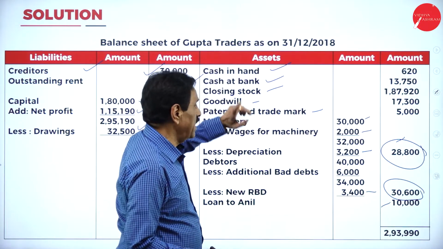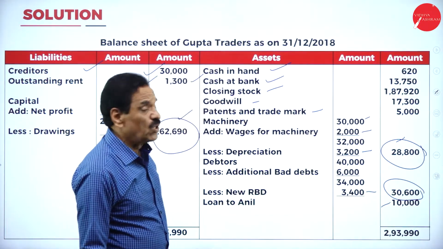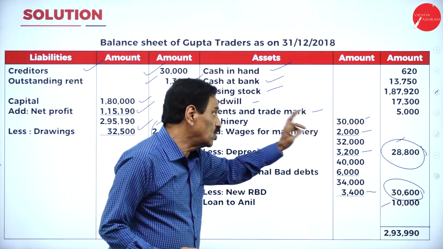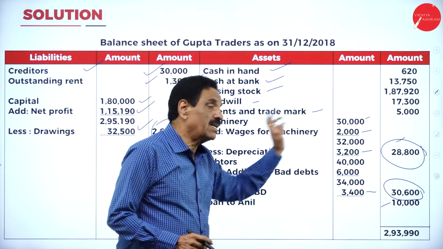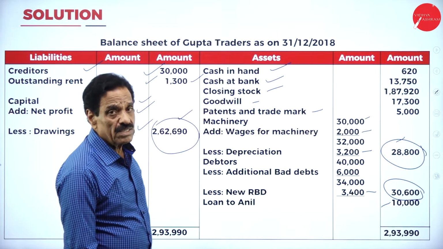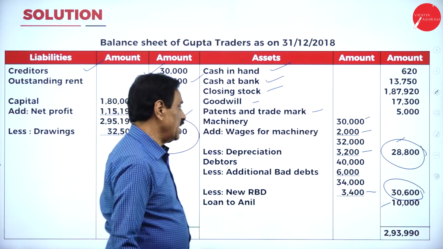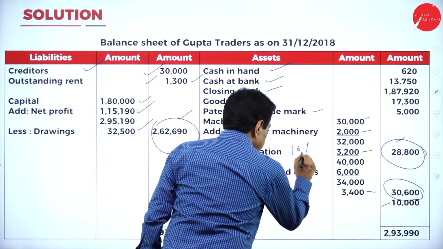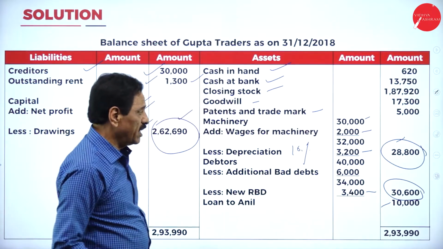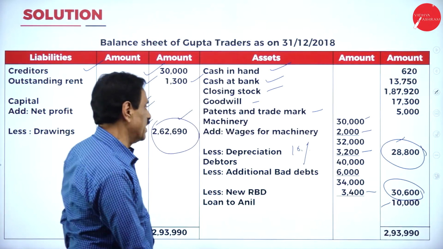Cash in hand is asset. Cash at bank is asset. Closing stock is asset. Goodwill is asset. Machinery 30,000. Add erection charges of machinery 2,000. 32,000. Depreciation at 10%, 3,200. What's the balance? 28,800.